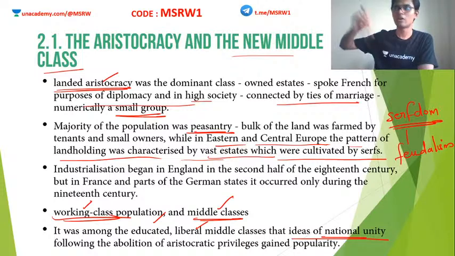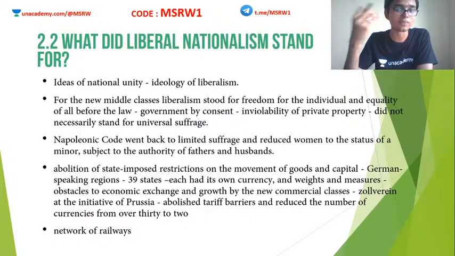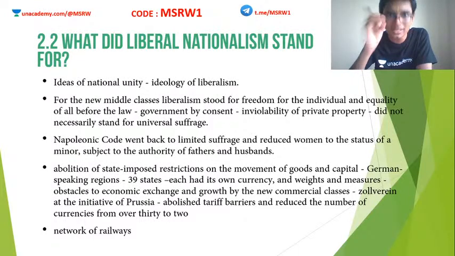Because now they are also rich, so they also wanted to live like the aristocracy. So they wanted all the privileges, all the rights, everything that is enjoyed by the aristocracy. So these people started voicing all their concerns. Also, they were educated. Education made them think, made them more and more reasonable, and they used the power of education to demand all these ideologies: liberty, equality, democracy, etc. So this is the emergence of the middle class, and the emergence of the middle class is one of the biggest reasons that actually led to nationalism and unification of various countries.